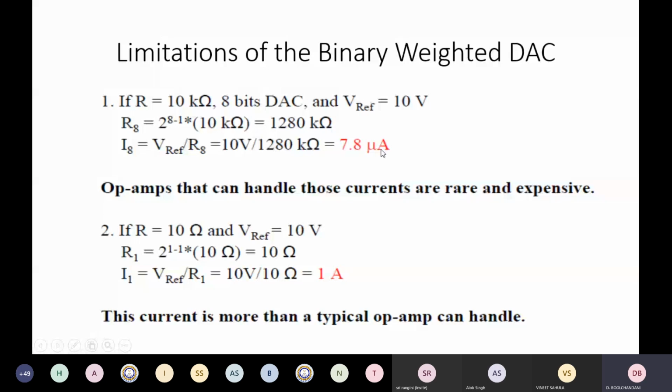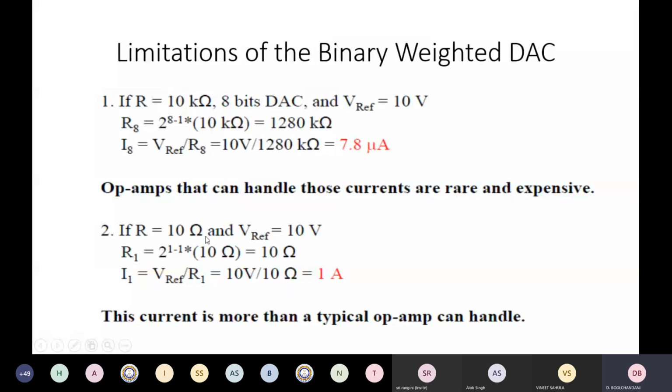Op-amps that can handle these currents are quite expensive, because they have to handle 7.8 microamperes, and their offset and bias currents also have to be very low. So to detect such a small current, you need a special op-amp. They are available, but they are rare and expensive.